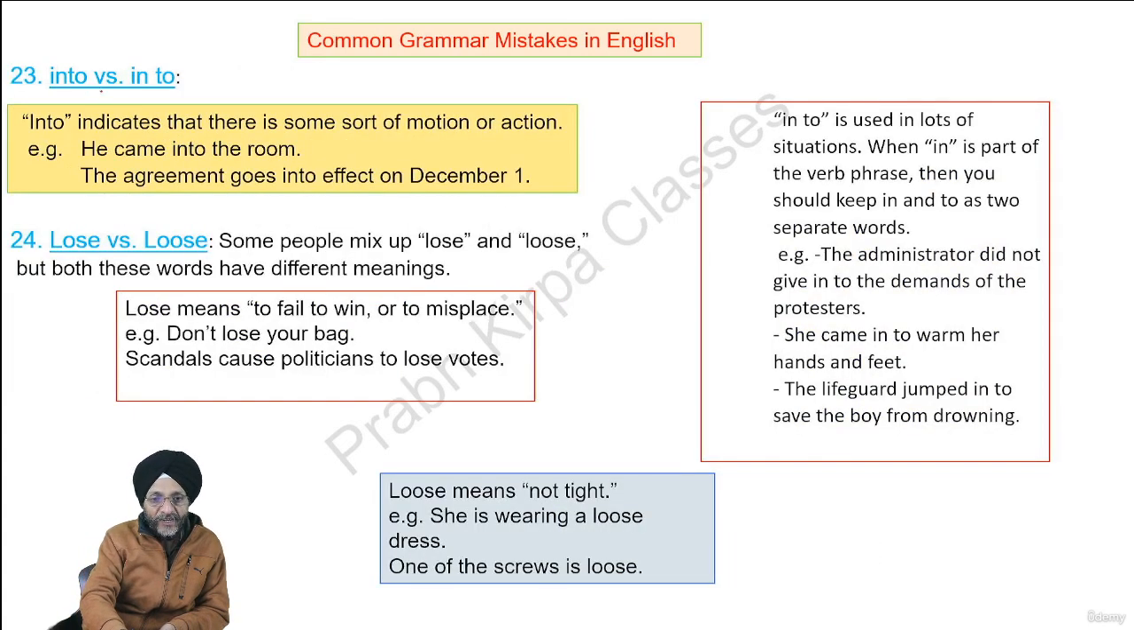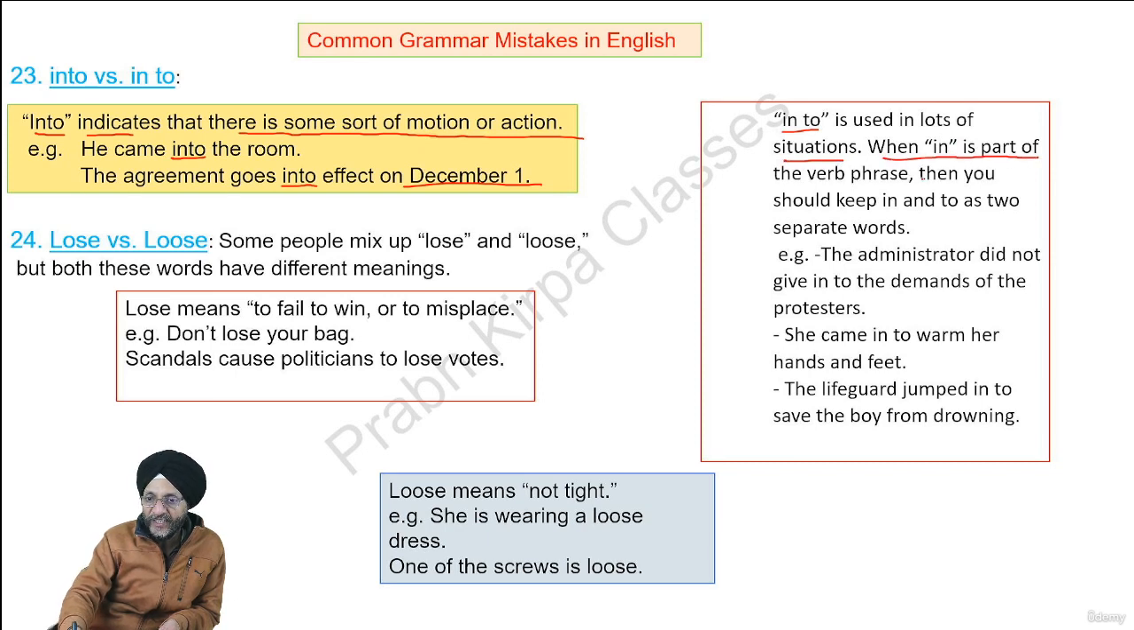Then into versus in to. Into, when written as one word, indicates there is some sort of motion or action. For example, he came into the room. The agreement goes into effect on December 1. Into is used in a lot of situations.